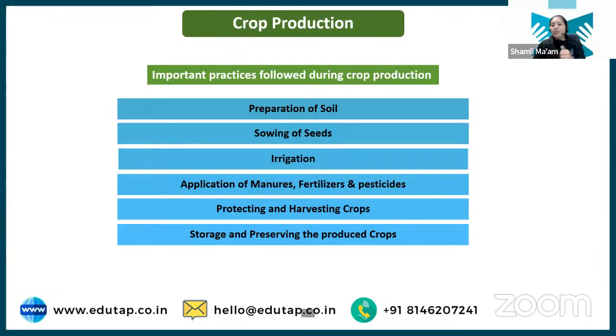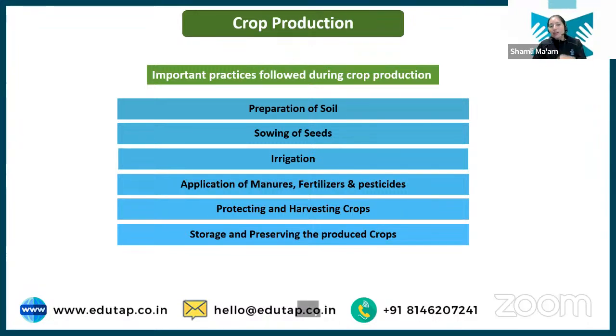Next is application of manure, fertilizer and pesticide, because with time the nutrient status of soil will deplete as the plant absorbs nutrients. So we need to supplement the fertilizer. So we have to add manure, we have to add fertilizer. Sometimes some pest can infect the crop, so we have to apply pesticides as well, we have to kill those pests. So this is another practice that goes on.